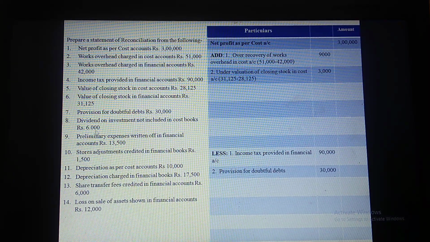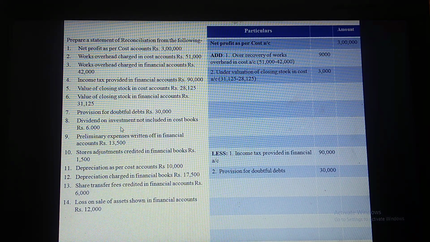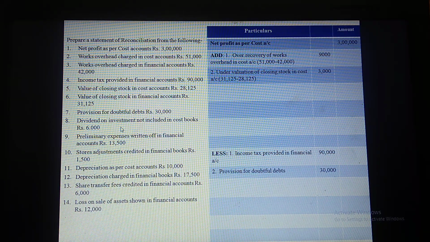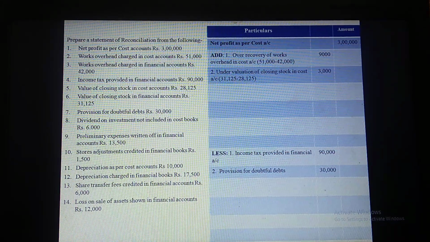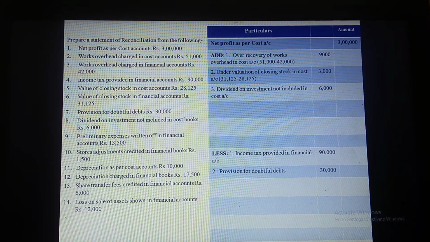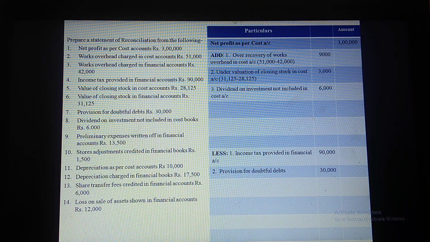Next, dividend on investment not included in cost books rupees 6,000. So dividend on investment, it is an income. So all incomes and gains should be added in this format. So let us add rupees 6,000. So dividend on investment not included in cost, rupees 6,000.